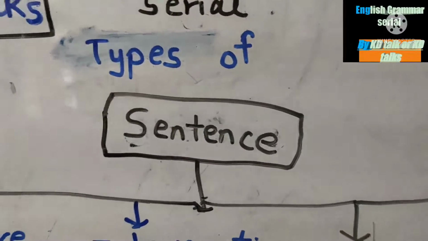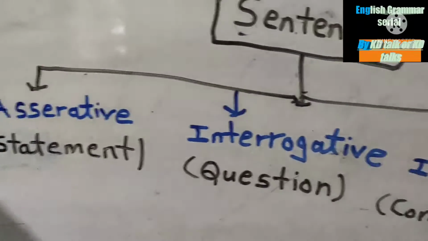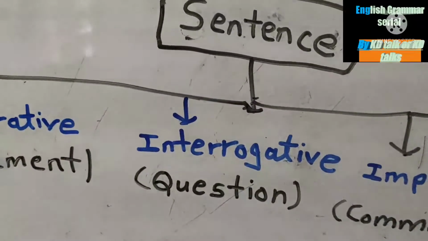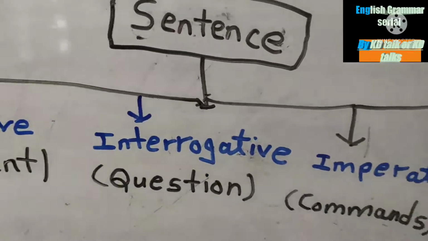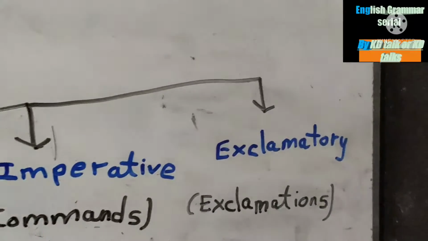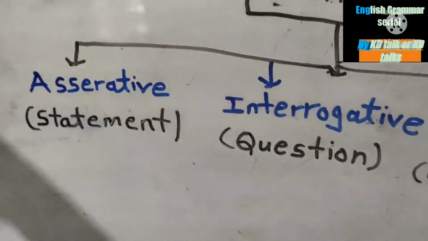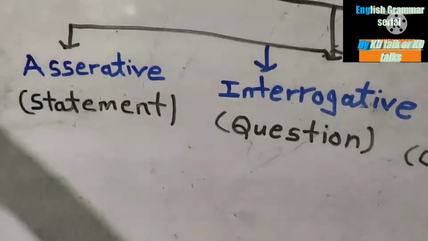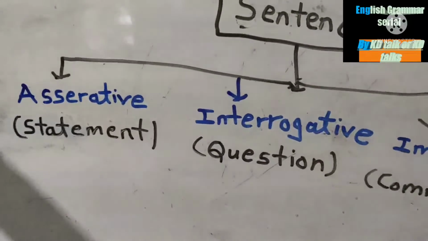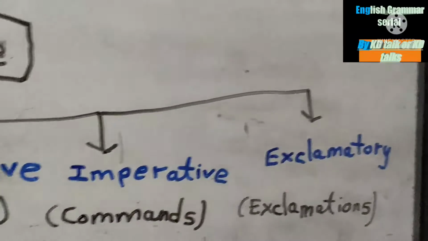That is assertive sentence. First type of a sentence will be assertive sentence. Second type of a sentence will be interrogative sentence, third type will be imperative, and fourth type will be exclamatory sentence. Now what are they? I can tell you about them. There are four types of sentence: first is assertive sentence, second is interrogative sentence, third is imperative sentence, and fourth is exclamatory sentence.